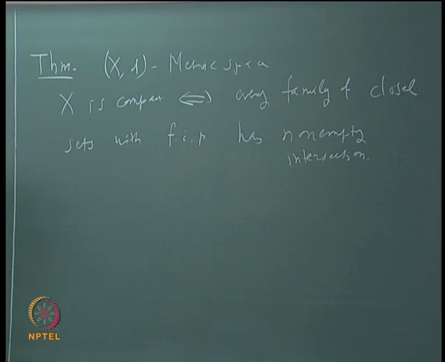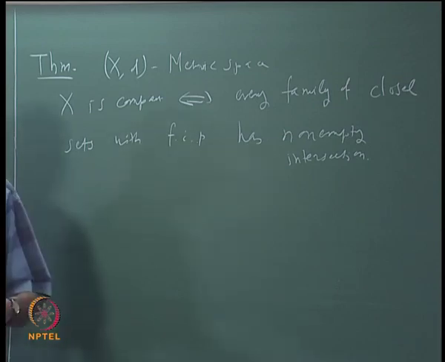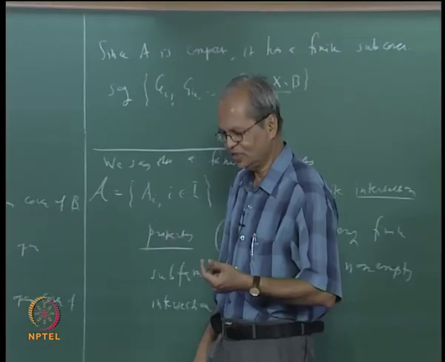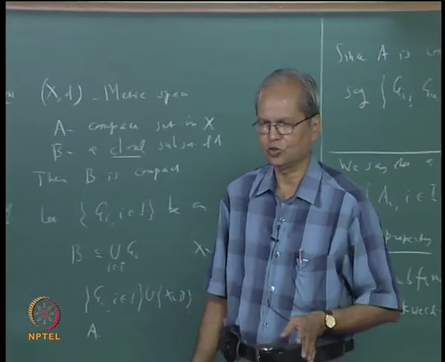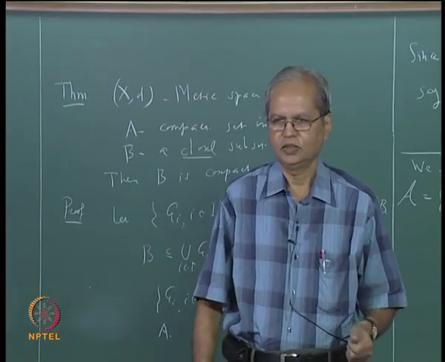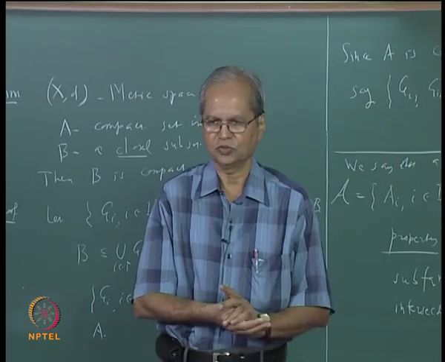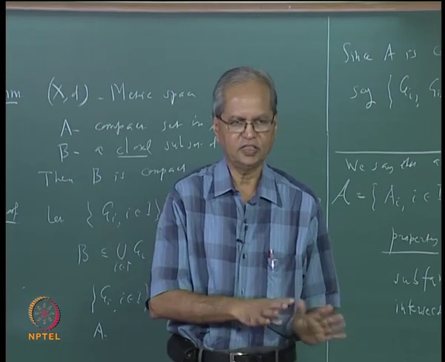The proof involves actually just one idea, namely that a set is open if and only if its complement is closed, and complements of unions are intersections. These are the only ideas used.